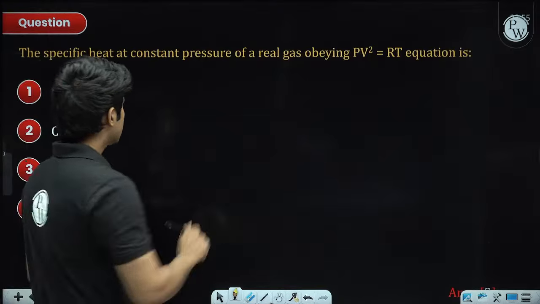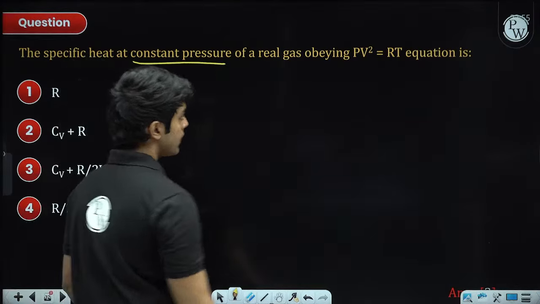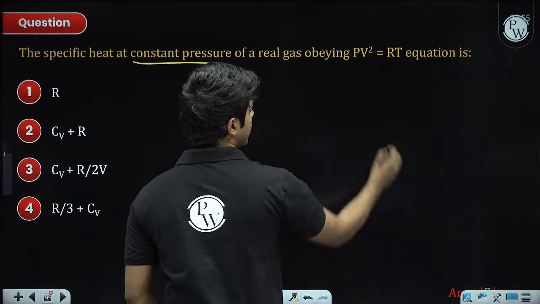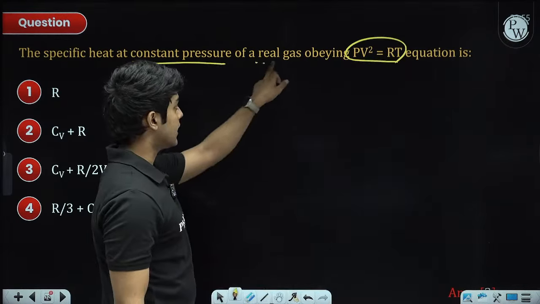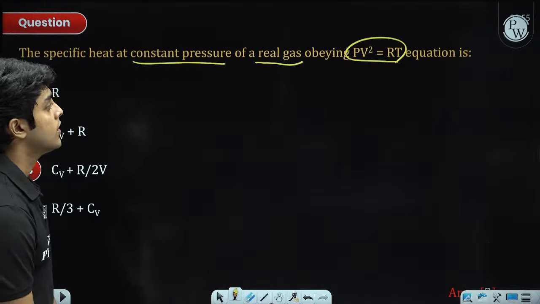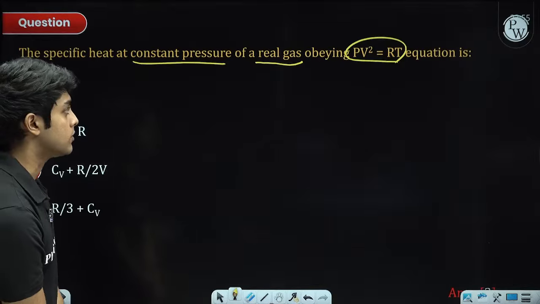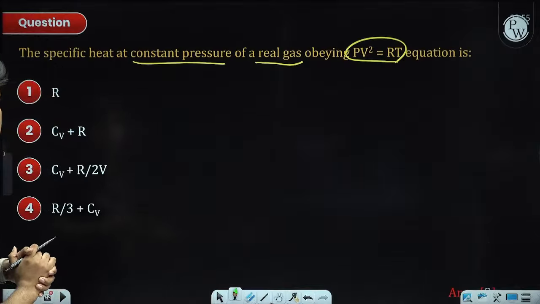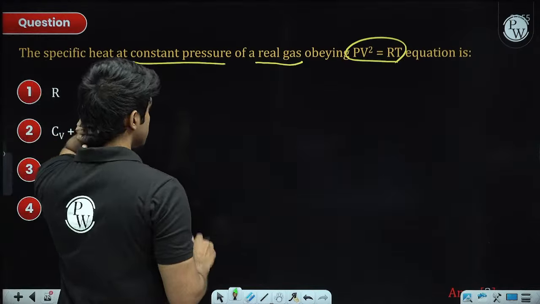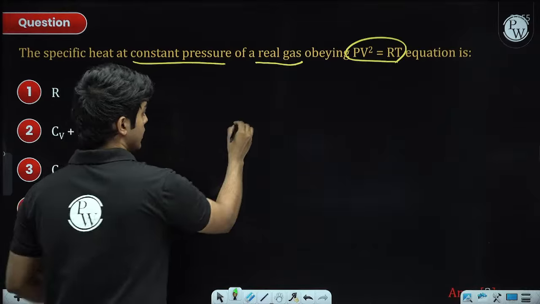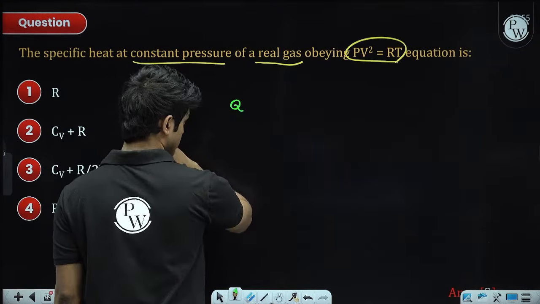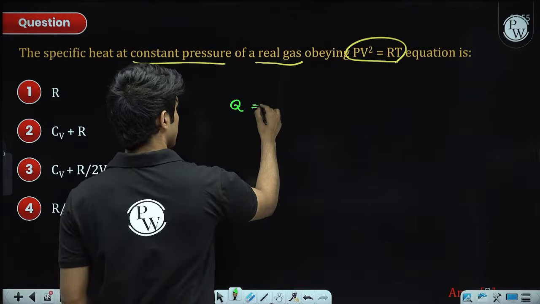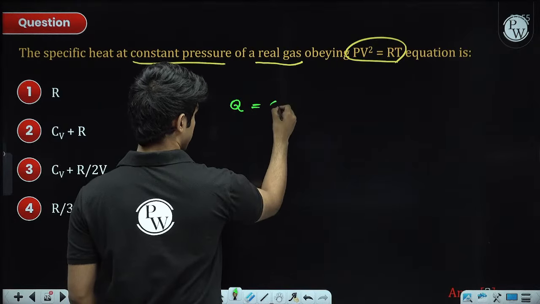The specific heat at constant pressure of a real gas obeying PV square equals RT. So here n is equal to 1. The important thing here is that this is a real gas, not an ideal gas. So this gas does not follow the ideal gas state equation. That is the only important thing here. So specific heat at constant pressure. Because this is a process happening at constant pressure, Q we can write as Cp dT.